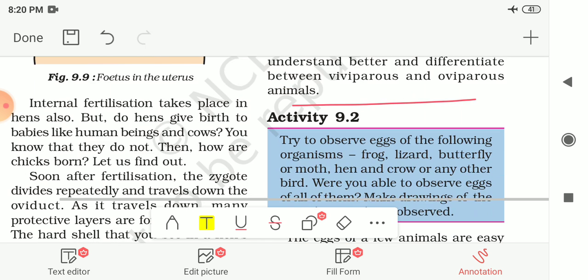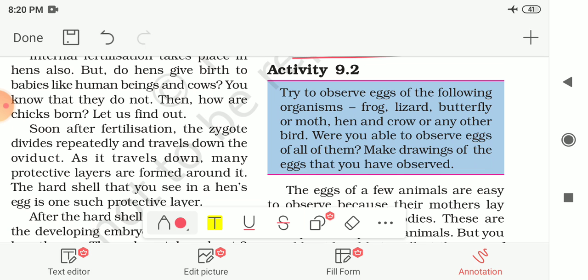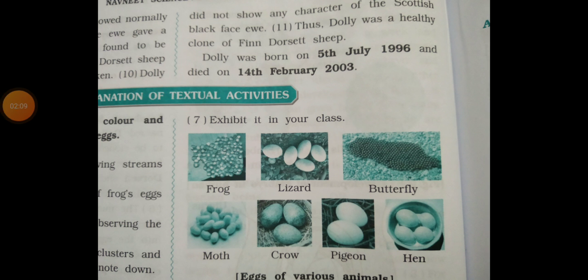Now let us see activity number 9.2. For that, try to observe the eggs of the following organisms: frog, lizard, butterfly or moth, hen and crow or any other bird. Were you able to observe the eggs of all of them and make drawings of the eggs that you have observed? Here in the picture the eggs of different organisms are shown to you, that is of frog, lizard, butterfly, moth, crow, pigeon and hen.